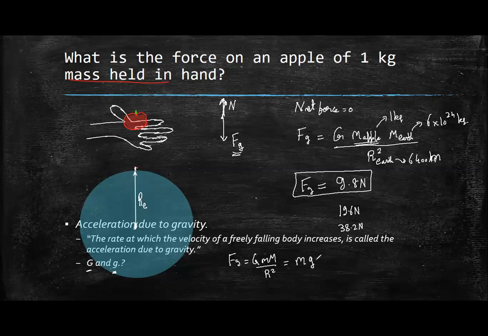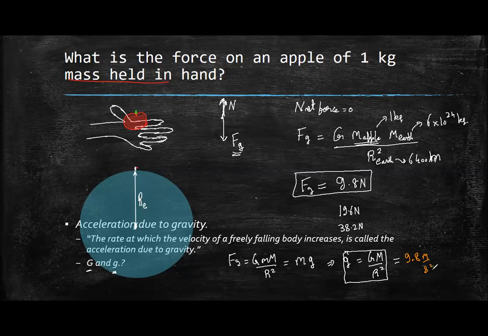So we get g equals G capital M by R square, where capital M is the mass of the Earth and R is the radius of Earth. Because both of them are constant, the value comes out to be 9.8 meter per second square.